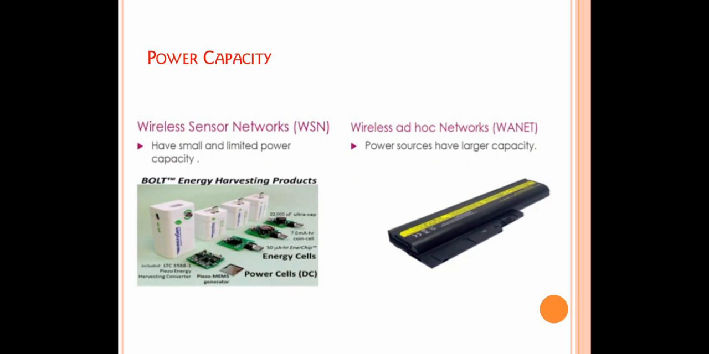Power capacity. In WSN, sensor nodes consume a small amount of energy for sensing, computing, and transferring the information to another node. Therefore, the power source is limited, and a small storage capacity battery is enough. Generally, AA batteries are used to store the energy, and these batteries recharge themselves from the environment using solar plates. Whereas a wireless ad hoc network requires a large capacity power source.